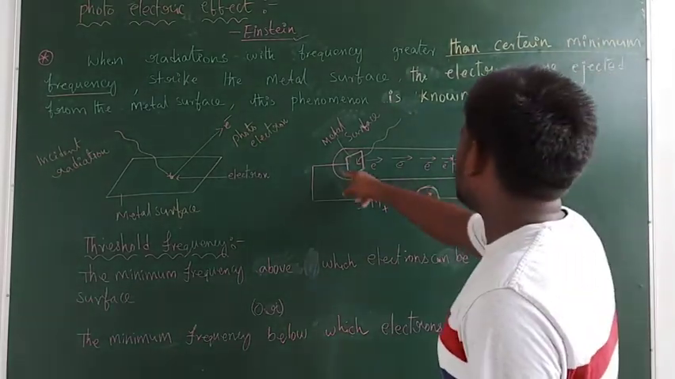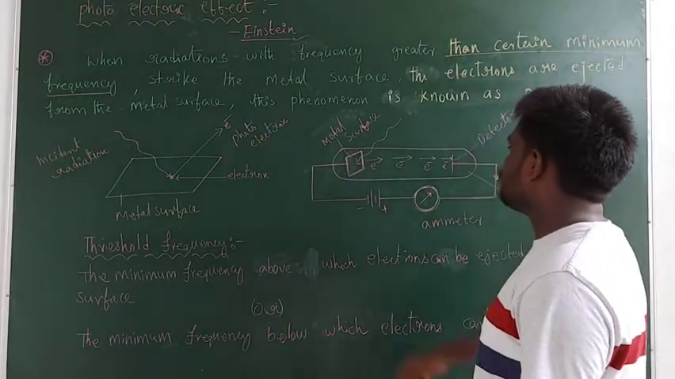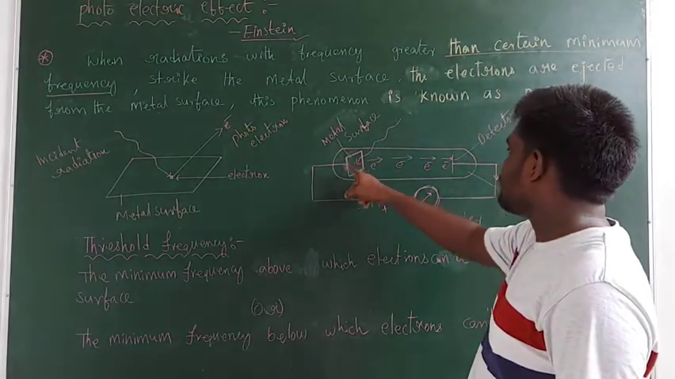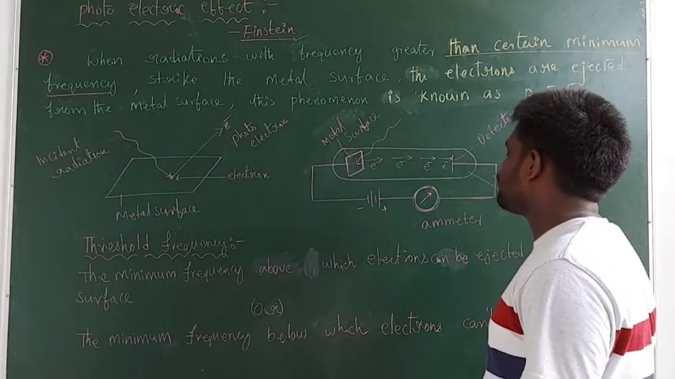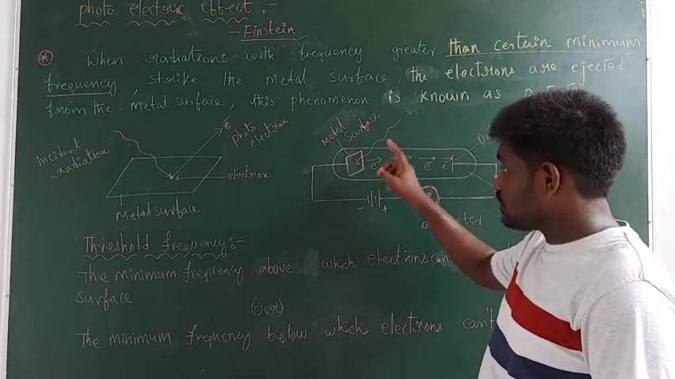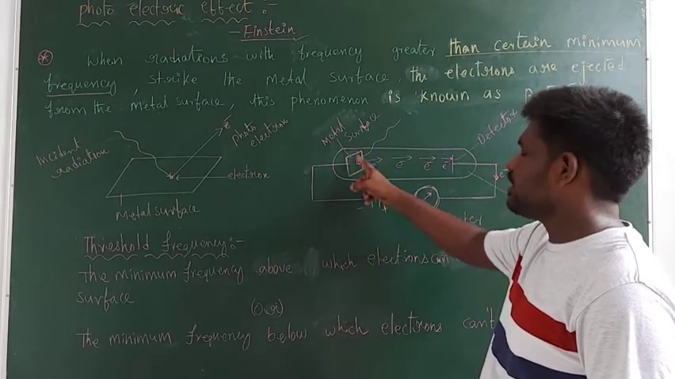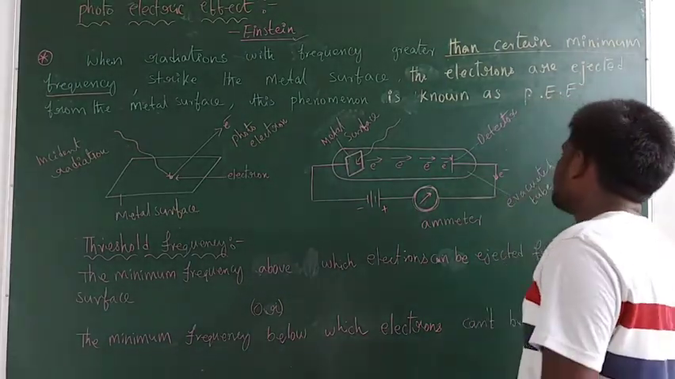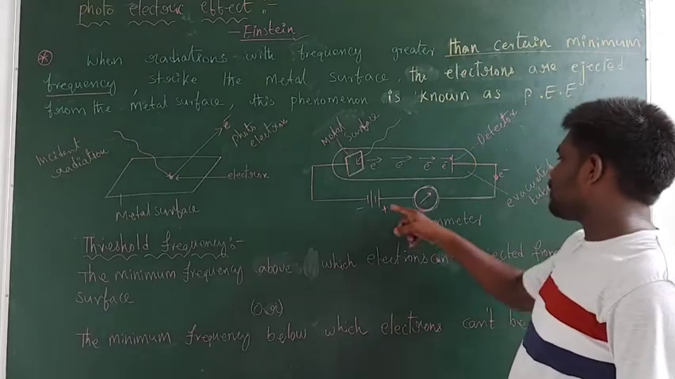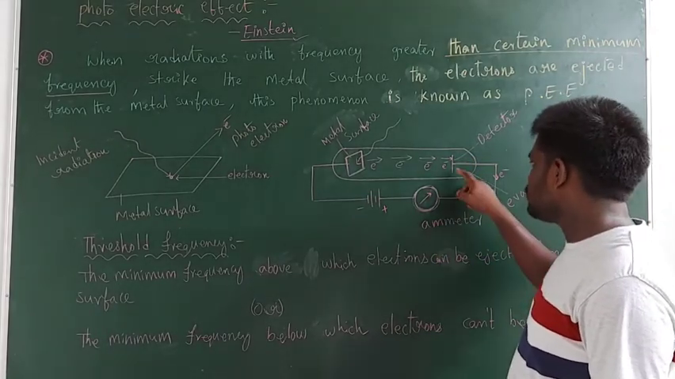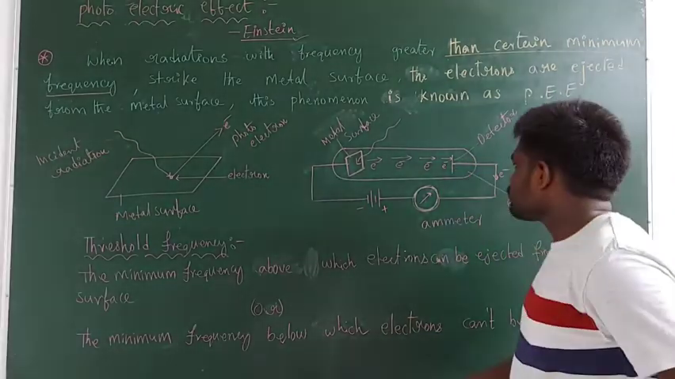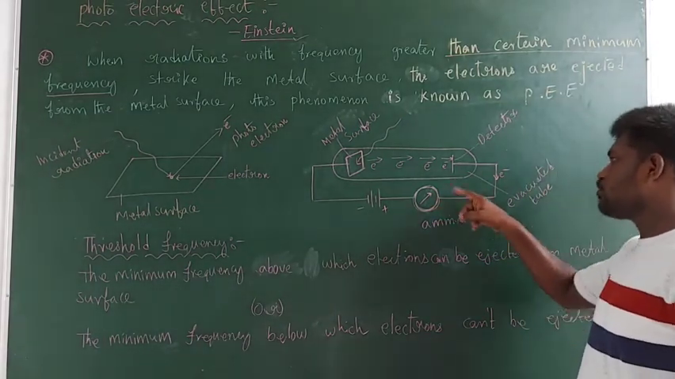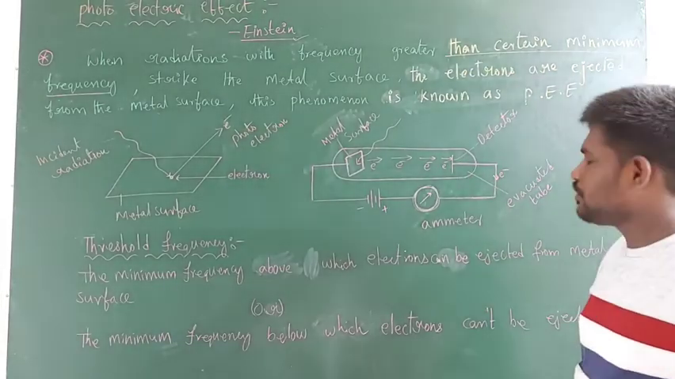Now this is the experimental setup. Here there is an evacuated tube. In this tube there is a metal, this is the metal surface, and it is connected with the negative terminal of the battery. The one connected with the negative terminal acts as the cathode. This is the detector, connected with the positive terminal of the battery, so this is the anode. Next, this is an ammeter, which indicates the flow of current through the circuit.